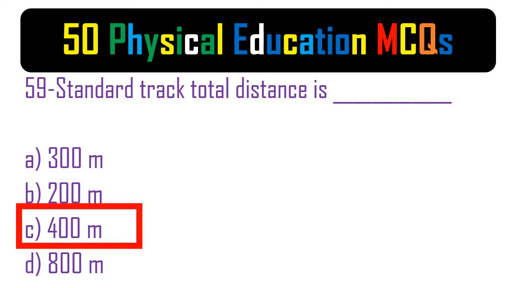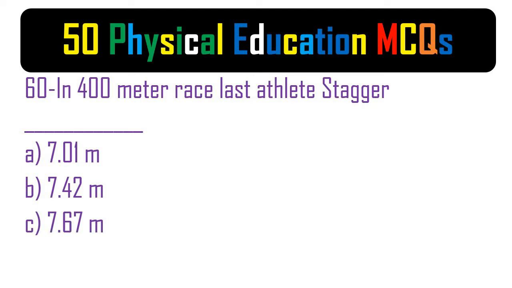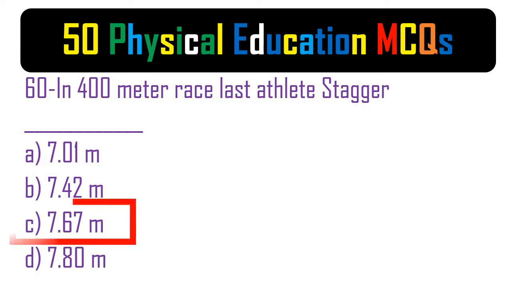400 meters. 60. In a 400 meters race, the last athlete's stagger. A. 7.01 meters. B. 7.42 meters. C. 7.67 meters. D. 7.80 meters. The correct answer is C. 7.67 meters.